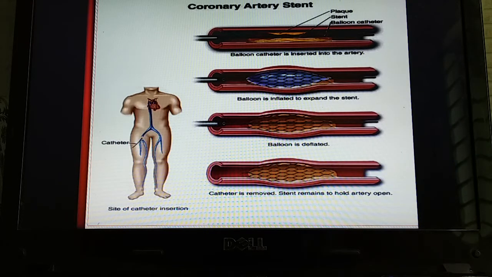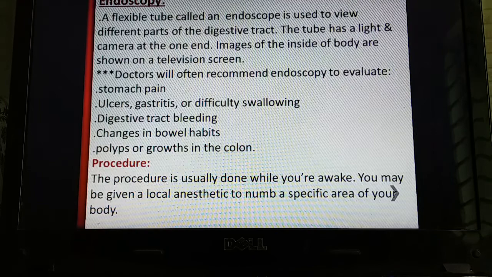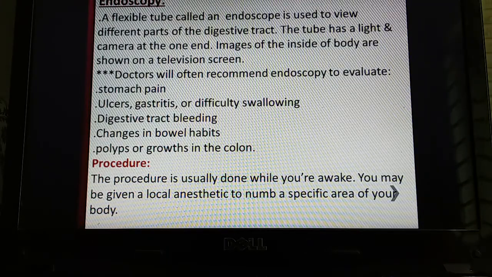The stent is inserted through a vessel from outside, and such a kind of metal is chosen that is not harmful for a patient's body. So this is the total procedure for an angiography or angioplasty, and I hope we have understood the process well. Then we will discuss endoscopy.